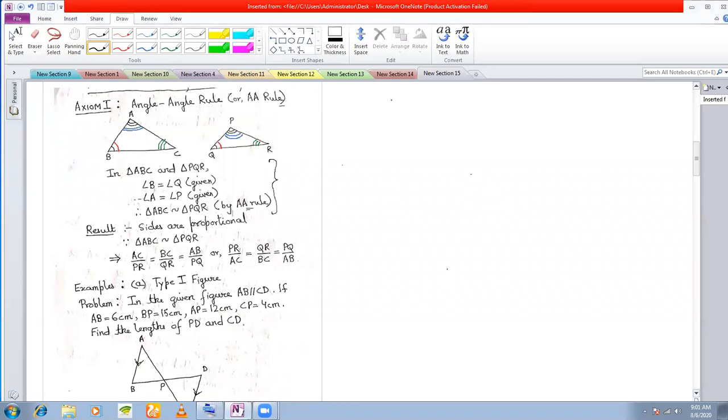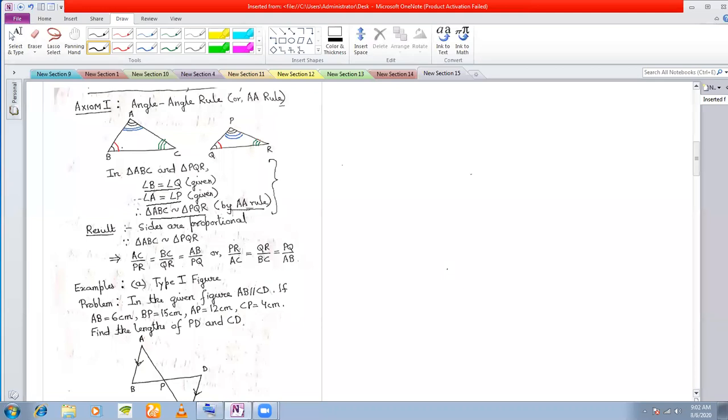See, what I have written here is that angle B is equal to angle Q, angle A is equal to angle P, and therefore triangle ABC is similar to triangle PQR, and I have given the rule, by the angle-angle rule. Now the next thing is how to write the proportional sides, which I told you yesterday.